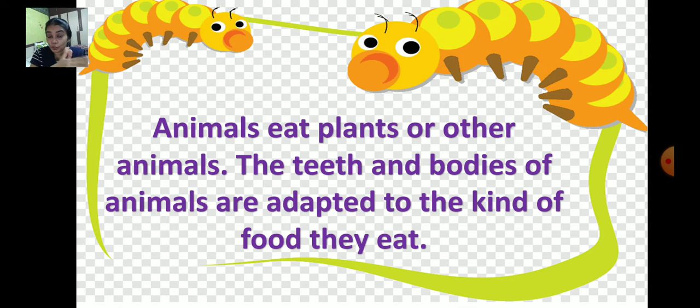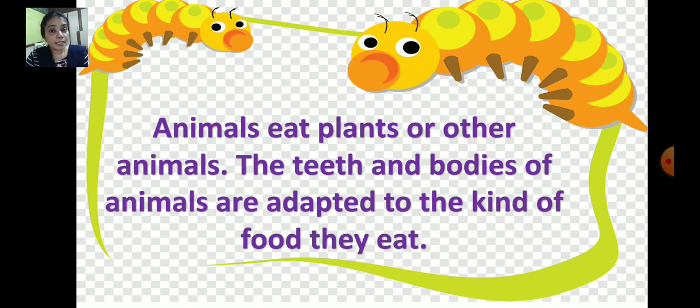Do you think that if the animals come to the city where human beings live, the animals can survive? No. Wild animals live in forests because they have strong teeth and strong claws. So the teeth and the bodies of animals are adapted to the kind of food they eat. If the lion comes here, it will not get any animals, right? That is why it lives in the forest. Their bodies and teeth are also adapted like that.